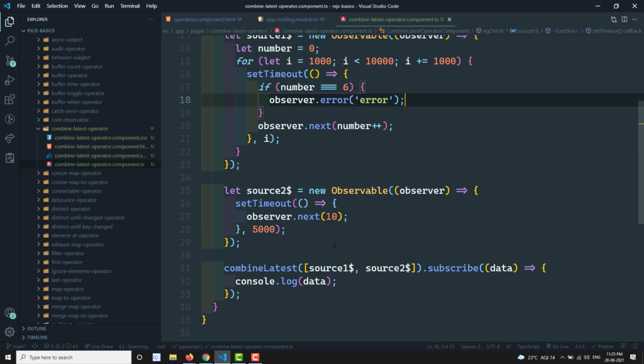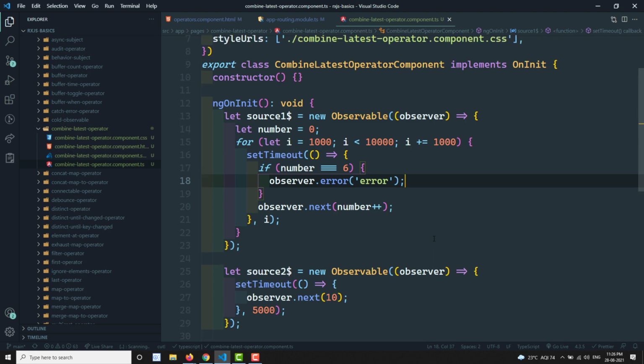Okay, so these are the 3 points you need to remember. One is that at least one value should be emitted by all the observables. Second, it will take only the latest value: if one observable emits a value, it will take all the latest values from all the observables and send them to you as an array. And if one observable has thrown an error, it will automatically stop with that error. This is all about combineLatest.